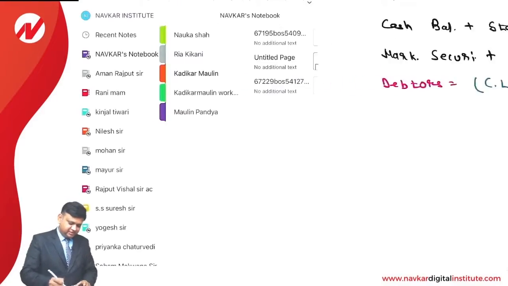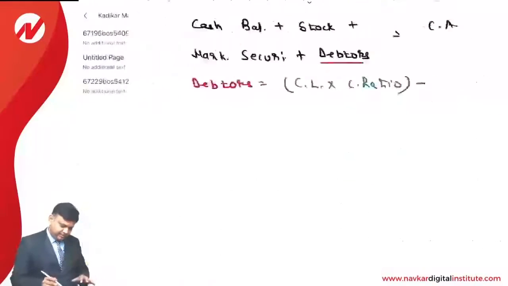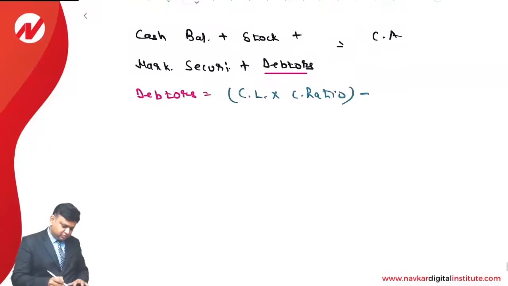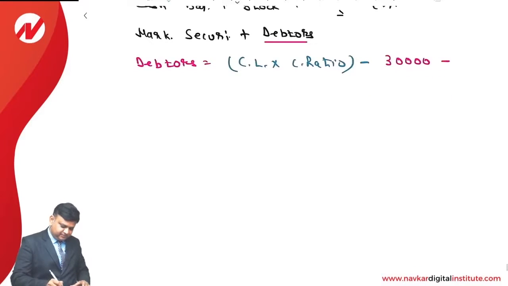Minus what is the amount of the cash balance? Let us see. Amount of the cash balance is 30,000. Amount of the marketable securities is 50,000 and stock is 80,000. So we understand it is 30,000, 50,000 and 80,000.